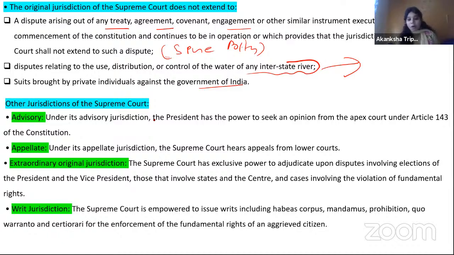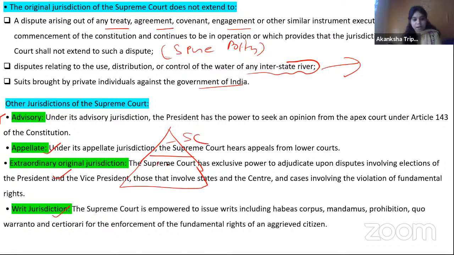Now, what other jurisdictions does the Supreme Court have? I will not tell you, but please read it. Advisory, appellate, extraordinary original jurisdiction, and writ jurisdiction. If you can understand from the names, you will get it, otherwise you can read also. Number 1, advisory, where it advises the President, but the recommendation is not binding. Which article is involved? 143.